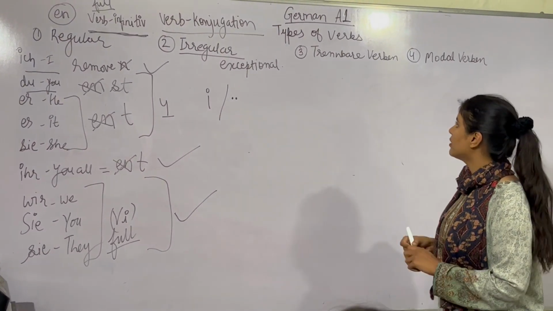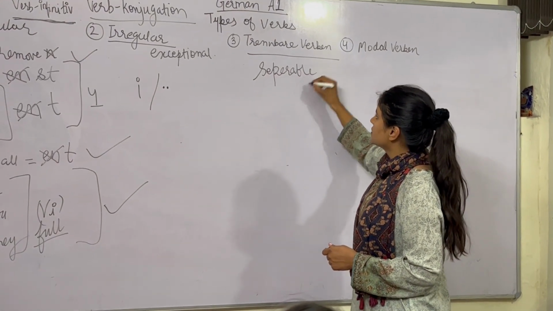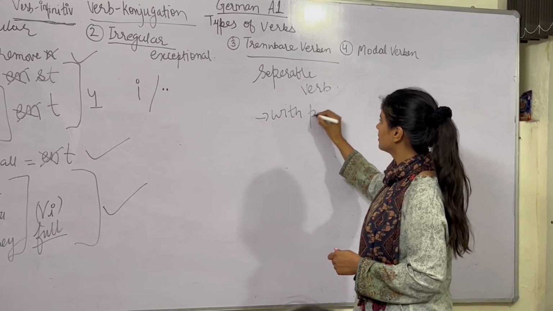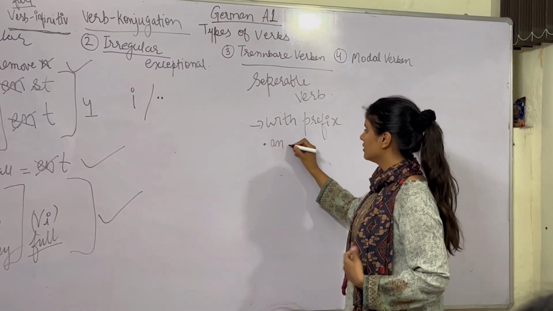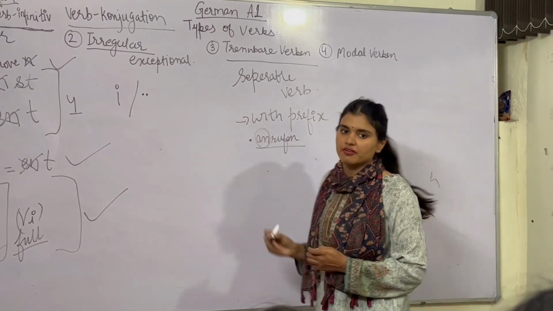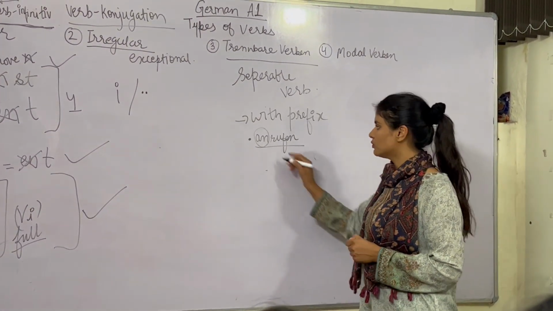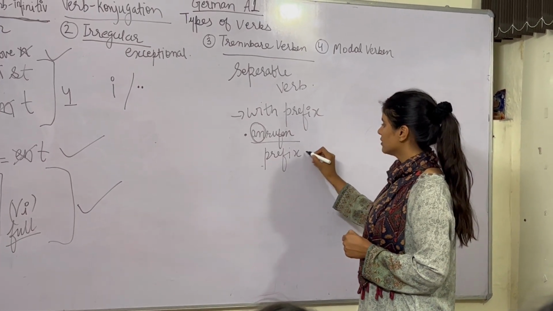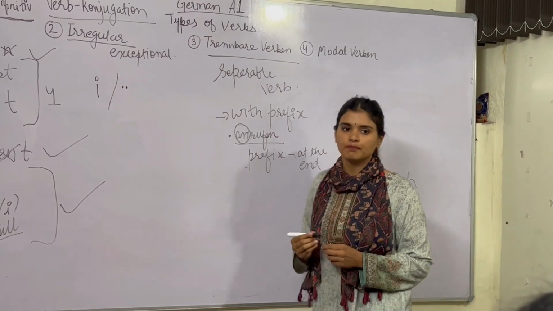So the third type of verb is separable verbs. They are verbs with a prefix. With a prefix, you would be separating it. For example, anrufen is an example of a German verb. So an is a prefix. You would be separating it from the verb, and the prefix will go at the end of the sentence. The prefix will go at the end of the sentence.